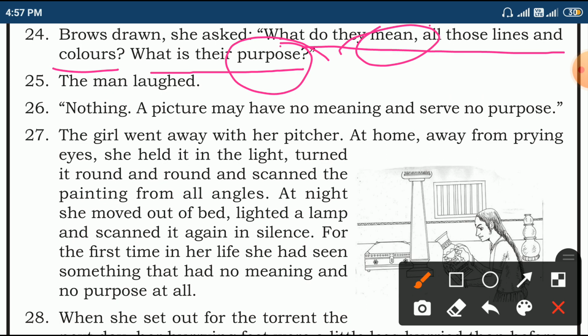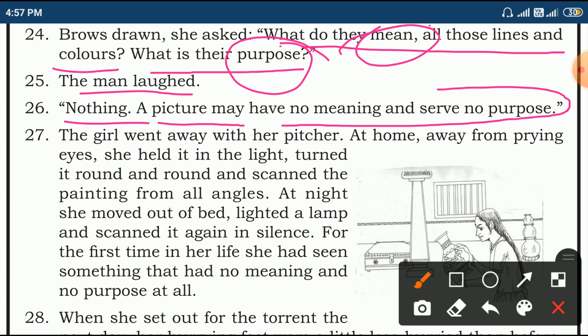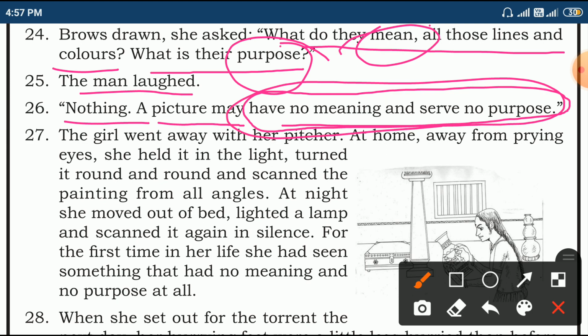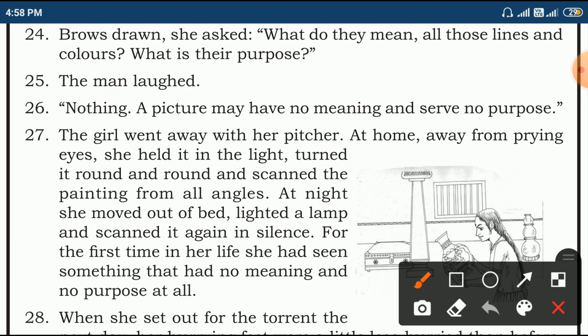Then the man replied, how? Laughed. Nothing. A picture may have no meaning and serve no purpose. It's very important. No meaning and serve no purpose. The girl went away with her picture.